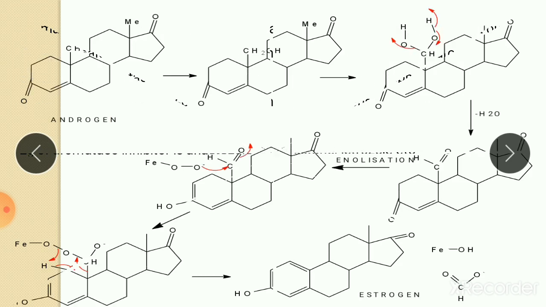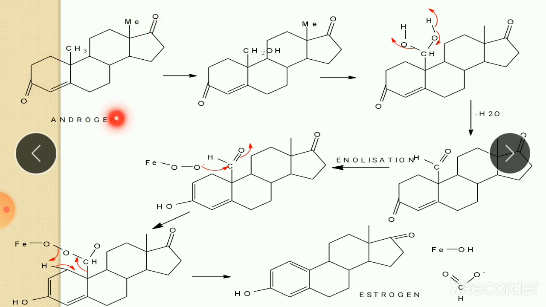Now see how this androgen is converted into estrogen. This is the mechanism by which androgen is converted into estrogen by the enzyme aromatase. This is the structure of androgen. Here, if we look, there is a CH3 group. Here two hydroxylations take place, meaning two hydrogens are replaced by two hydroxyl groups.